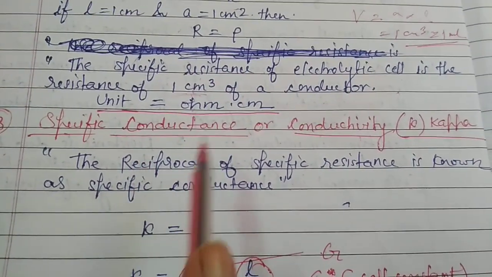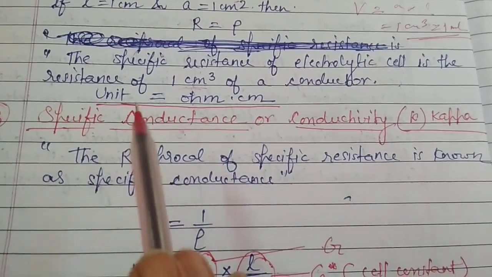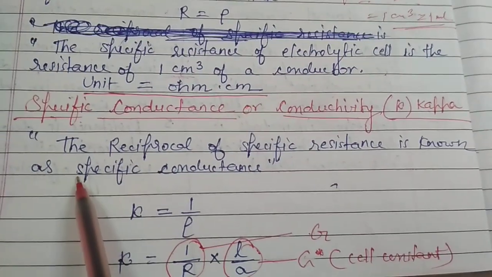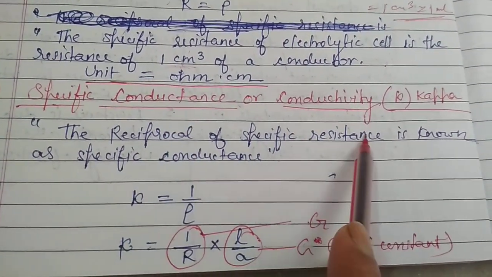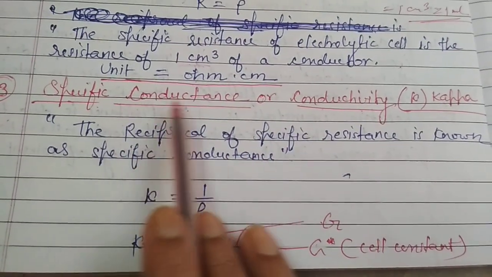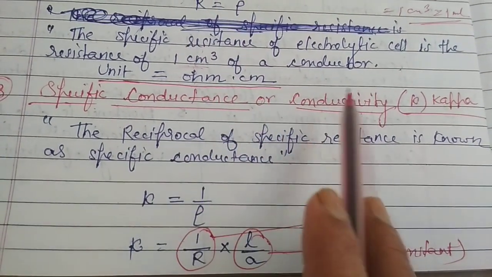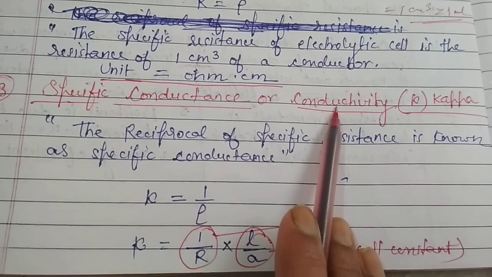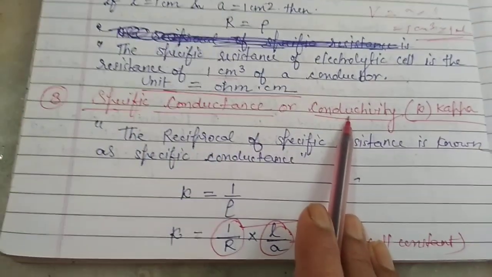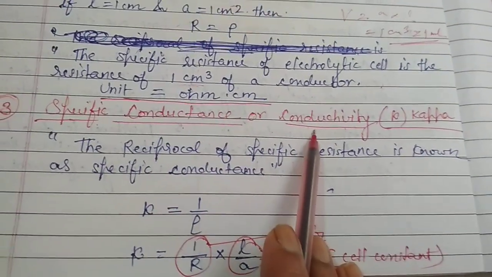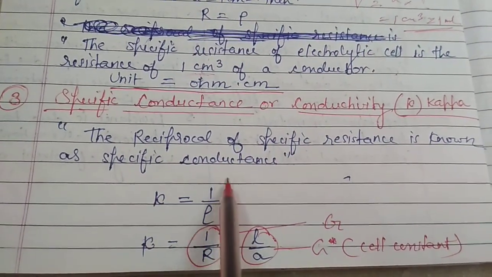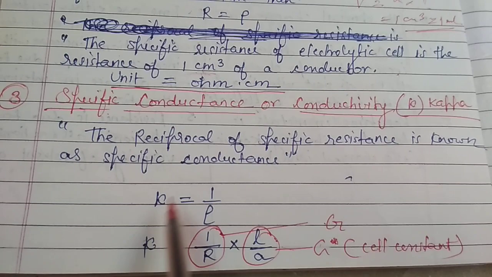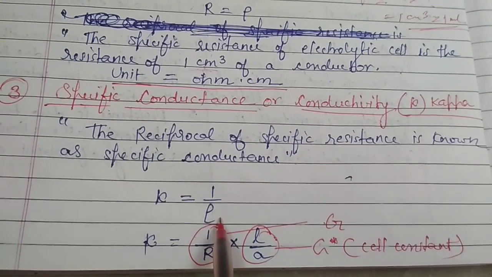As the conductance is reciprocal of resistance, in the similar manner the reciprocal of specific resistance or resistivity is known as the specific conductance or conductivity. So we may write like this, kappa is equal to 1 upon rho.